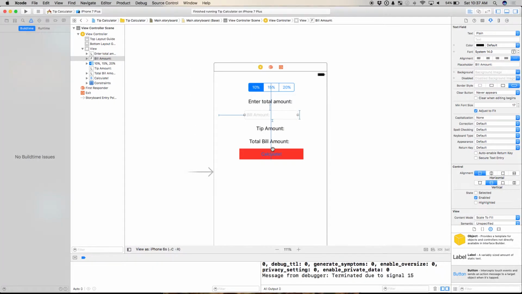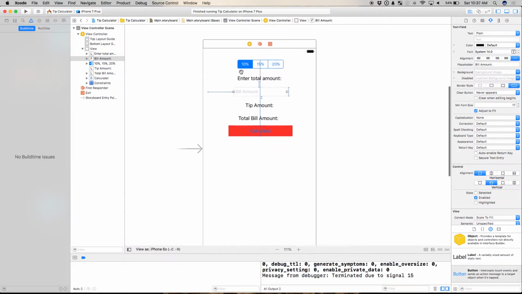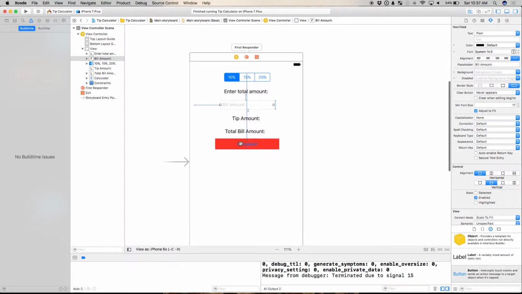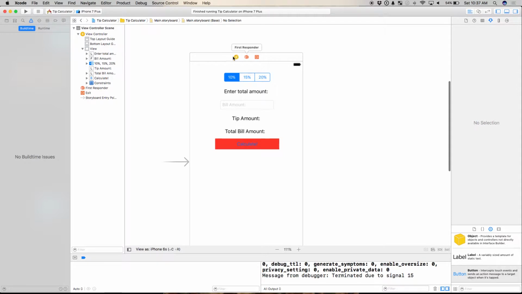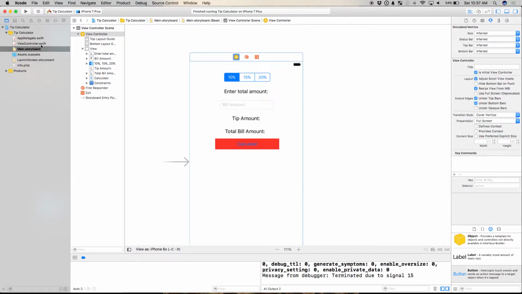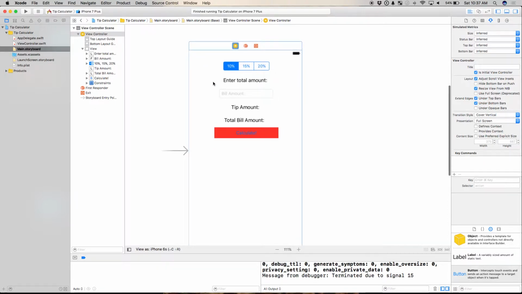So let's get to the fun stuff, which is actually connecting this to my code. So we talked about model view controller as a design pattern. This is a view controller. Okay, well, this is its layout.